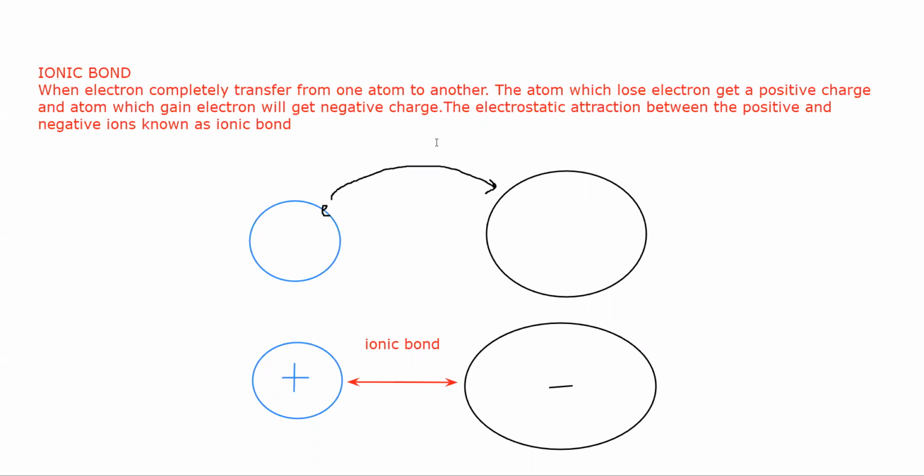So which type of compounds or substances will form an ionic bond? Ionic bond is formed between a metal and a non-metal. Why specifically metal and non-metal?